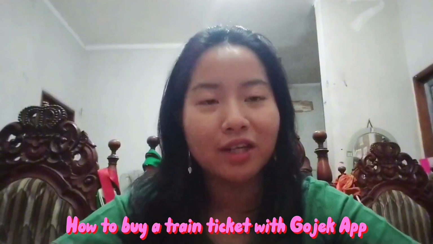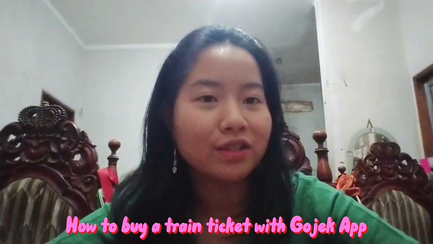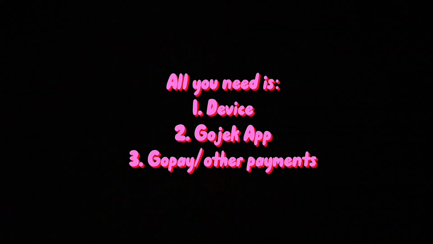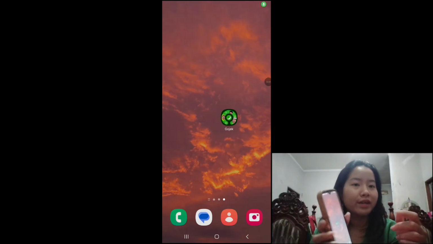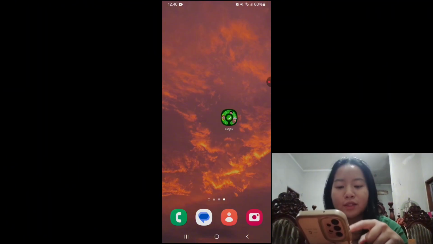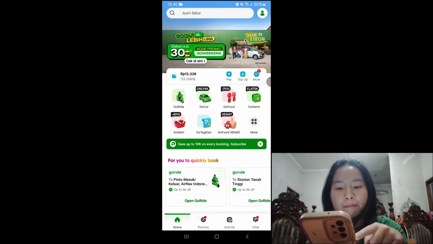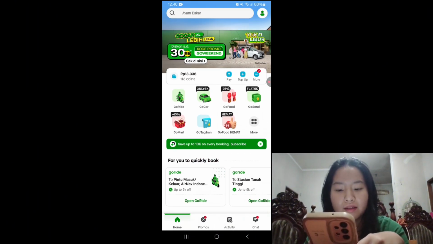And now I'll show you how to buy a train ticket using the Gojek app. Let's get to it. I'm recording this from my phone. First, open the Gojek app, and then your Gojek app will pop up like this.